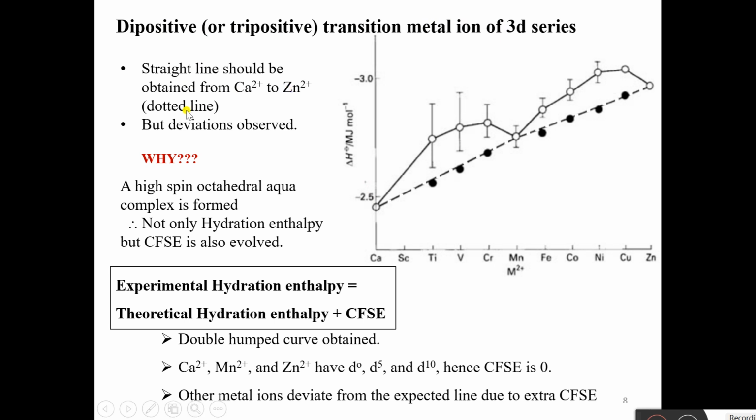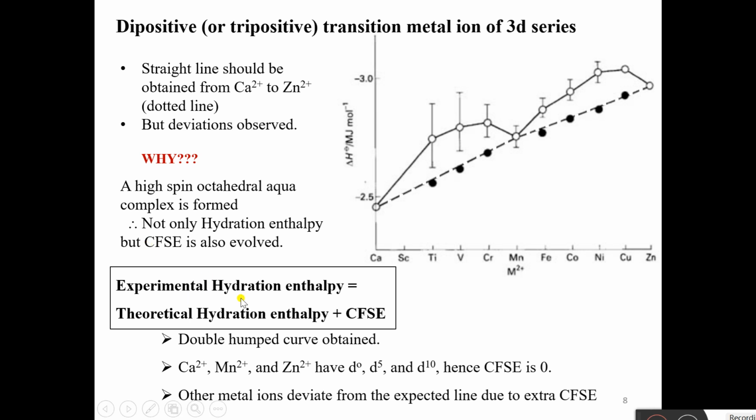Okay, but what was observed? Deviations were observed. So why was this observed? You see, as I told you, 6 molecules of water usually surround the metal cation in the primary hydration sphere. So water is a weak field ligand. Hence, a high spin octahedral aqua complex is formed. Therefore, not only hydration enthalpy but CFSE is also involved along with hydration enthalpy.